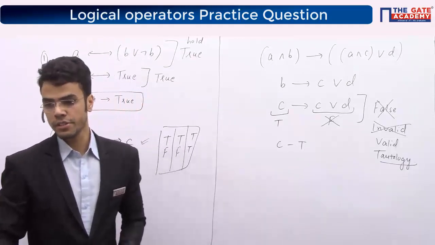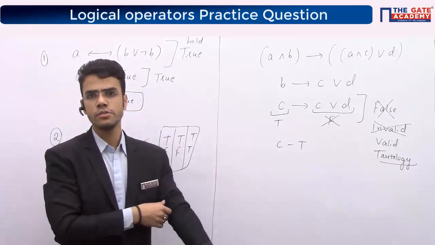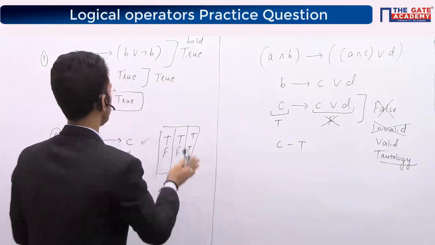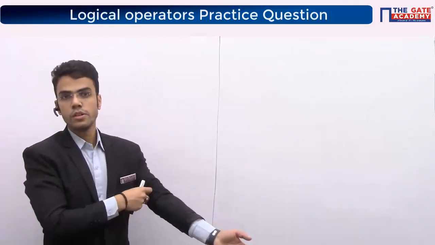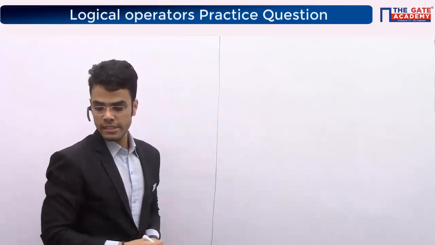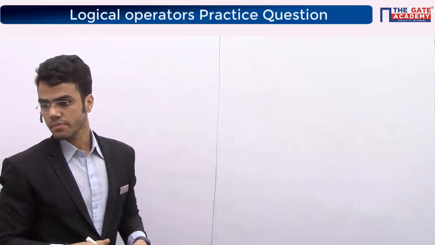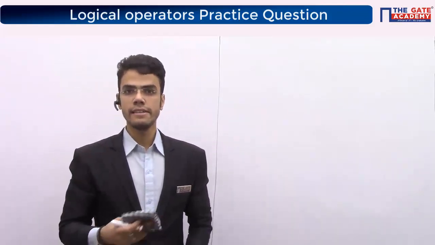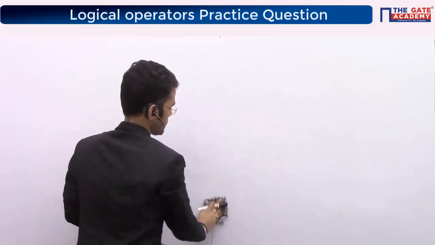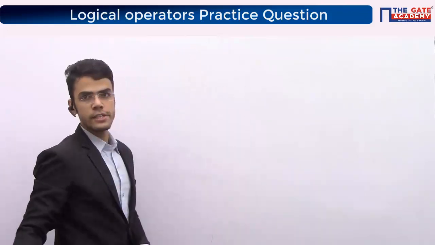Fine, guys, move on to the next question now. This is a 90s question, so I just want to give one idea from here, and then we'll move on to the actual question, right? So the question is saying, let P and Q be propositions, decide whether P equivalent Q does not imply P implies negation Q is true or false. Basically, guys, what this question is saying here is, just see this question. I'll discuss this question. The next question I'll give you guys to try, because here there is nothing to try. Just we need to understand one thing.